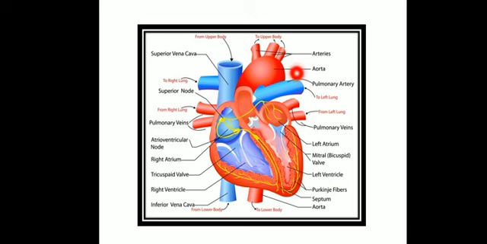Okay, now from the right ventricle, what happens? From the right ventricle, the pulmonary trunk will be arising. This is the pulmonary trunk. Okay, here you can observe it, the pulmonary trunk will be arising.